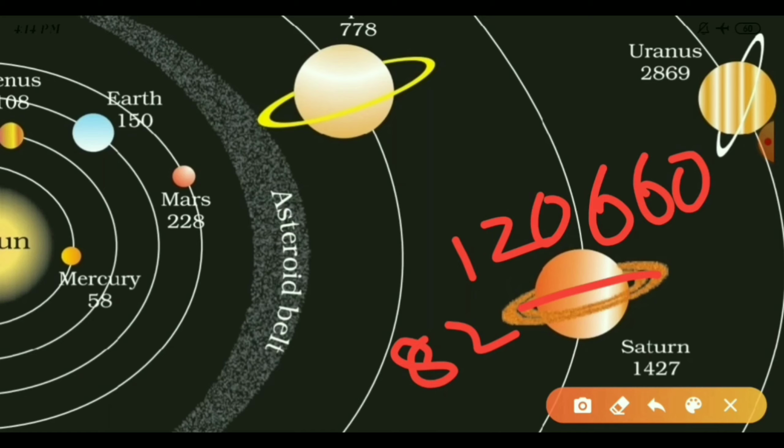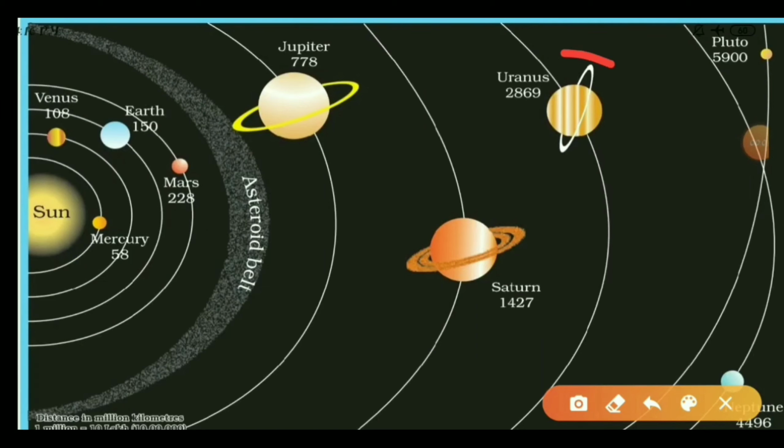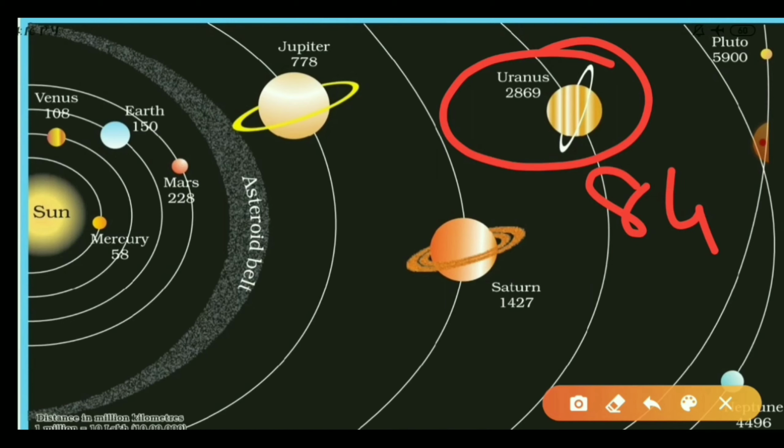But only 53 are confirmed and given names, and the remaining 29 are awaiting official naming. Let's discuss Uranus. Uranus takes 84 years to complete a revolution and 17 hours 14 minutes to complete a rotation.